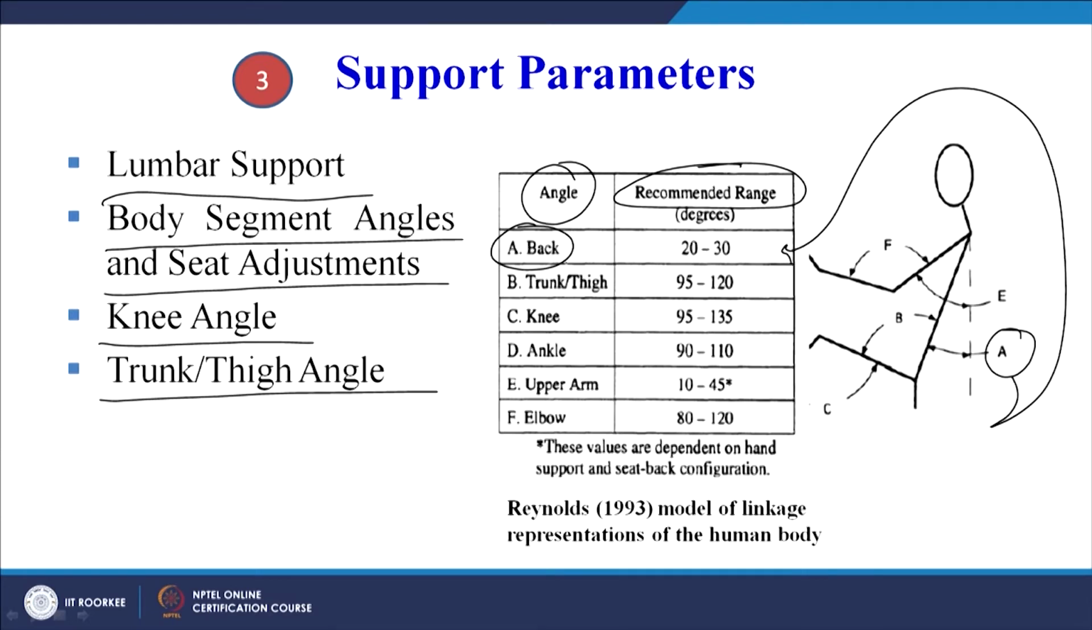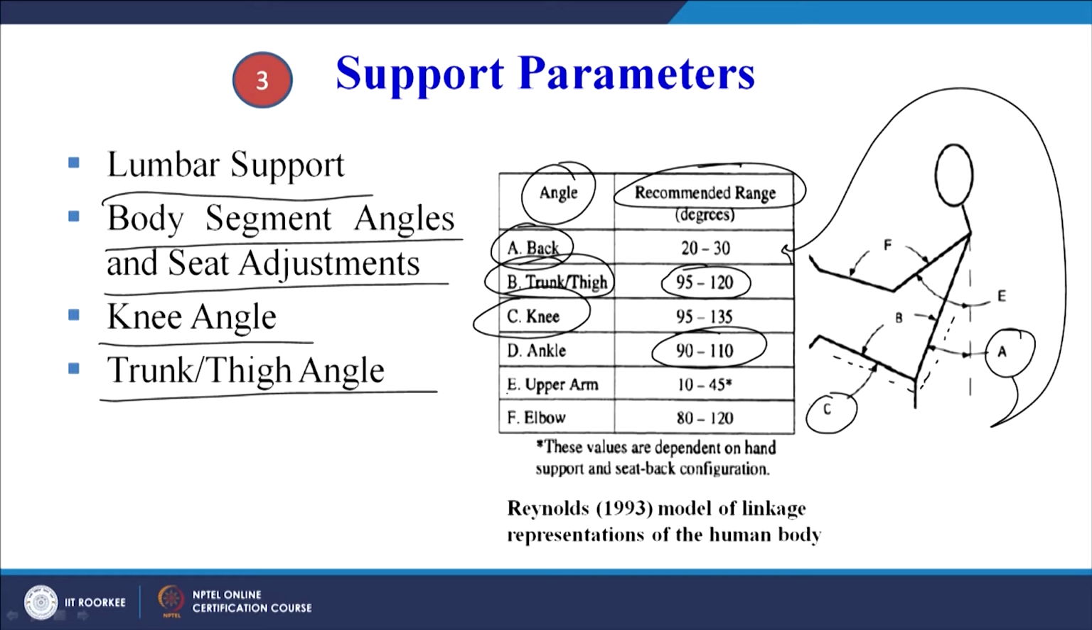Similarly, the trunk thigh angle, that is B. So this is maybe I can call it as trunk, and this is the thigh, and this angle B must be 95 to 120 degrees. Then knee, we can see C, this is knee, this is C. So this angle can be 95 to 135 degrees. Ankle 90 to 110 degrees, that is given by D, which is not shown in this image.